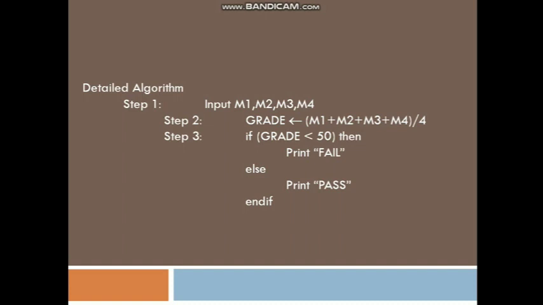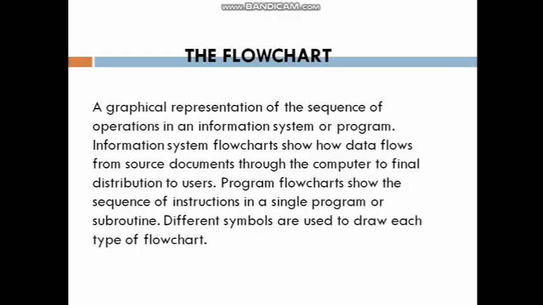If that value is less than 50, then you need to print the condition. What is the condition? Fail. If the value is more than 50, what is the condition? The condition will be pass. So likewise, just for a simple condition, we have made this algorithm. This displays whether the student has passed or failed. So this is all about the algorithm.